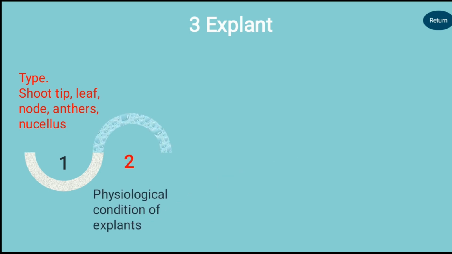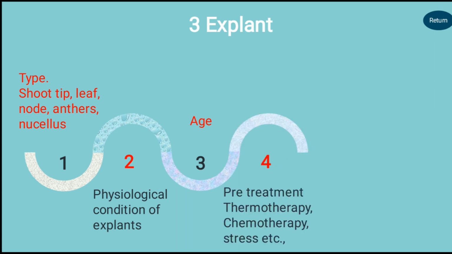And the next one is the physiological condition of the explants. Explants collected during the starvation period respond differentially during micropropagation. The age of the plant from which the explant is collected also influences the micropropagation techniques, and in some cases the explant is subjected to pre-treatment that will affect the multiplication rate in micropropagation. For production of virus-free plants, when explants are subjected to thermotherapy and chemotherapy, the success rate will be decreased.